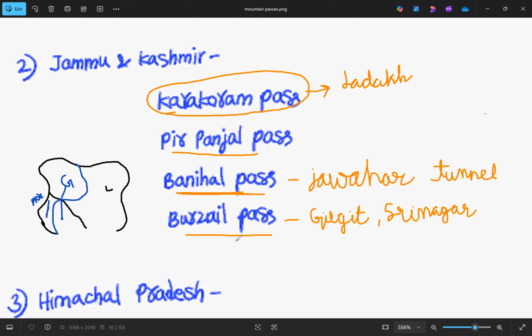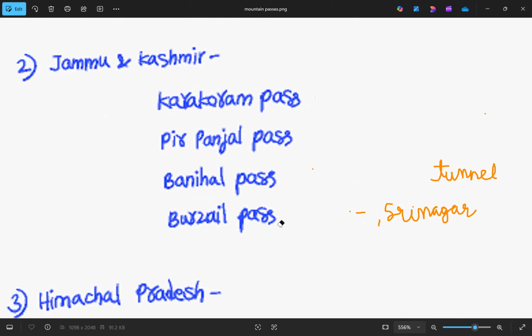These are the three passes, and this Karakoram Pass comes in the Ladakh region, not in Jammu and Kashmir. Sorry for the wrong information given in the picture. The next one is Himachal Pradesh. In Himachal Pradesh, we are covering 4 passes. Let's go through them.